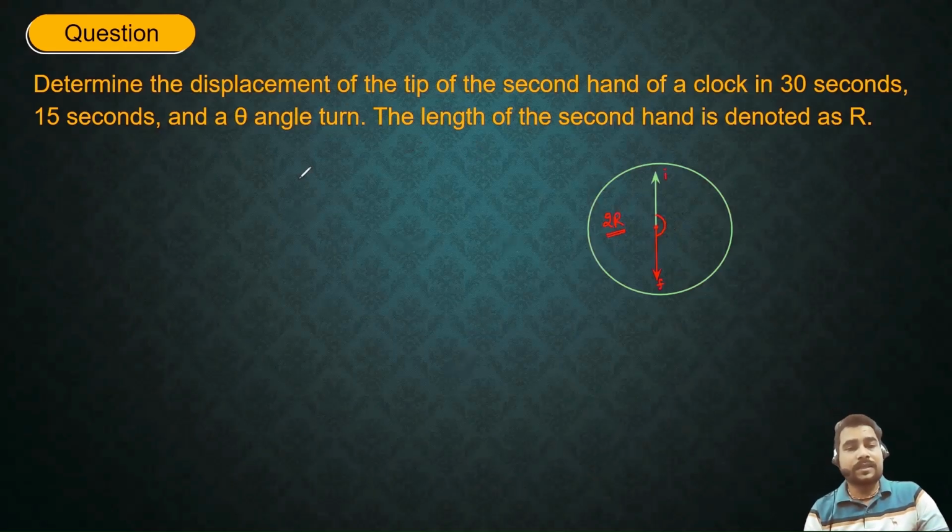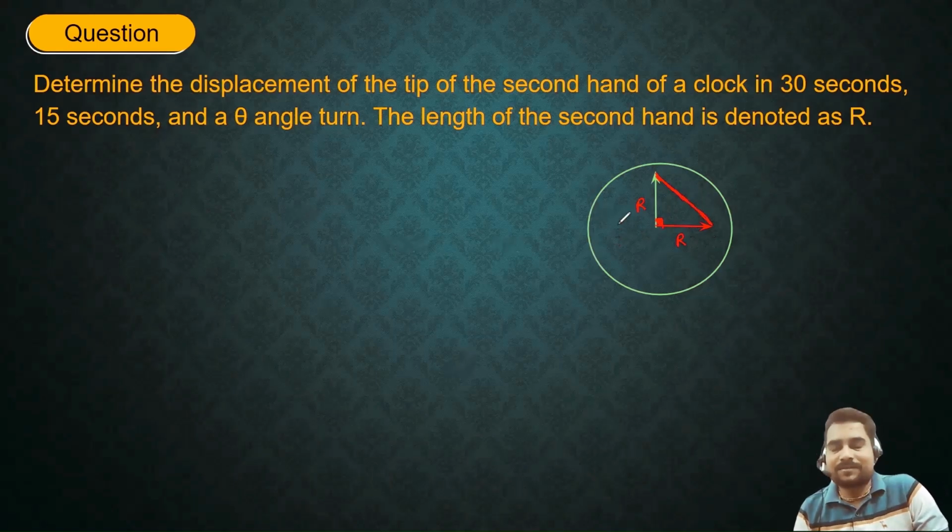Now the second part. In the second part, the needle is completing only 15 seconds, right? So in 15 seconds, the needle will point somehow in this direction, right? So again, I need to determine its displacement. So this side is R, this side is R, this angle is 90-degree, right? So this thing is going to be the displacement, and this length value I need to determine.